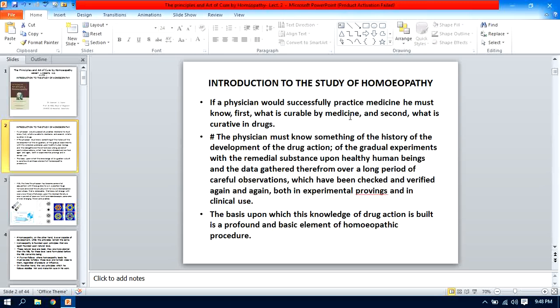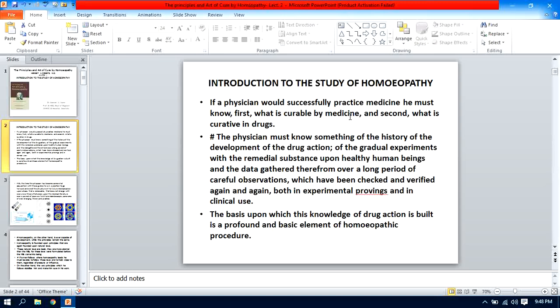It is not merely the pathological changes in an organ or tissue or any causative organism behind it, that is, any material cause like bacteria, viruses or any other parasite, fungus, etc.